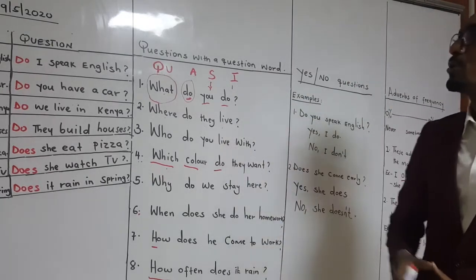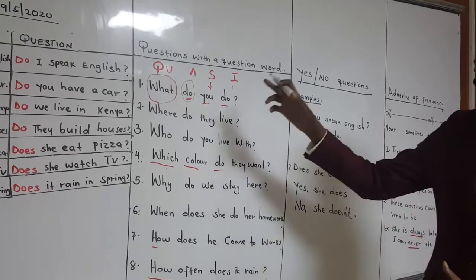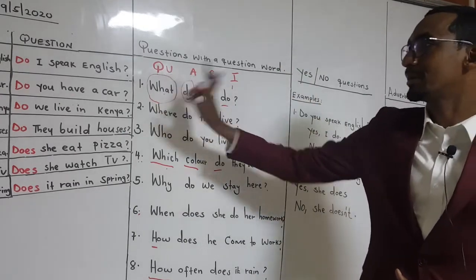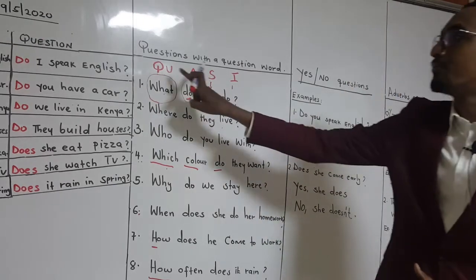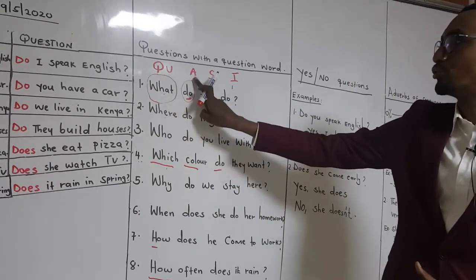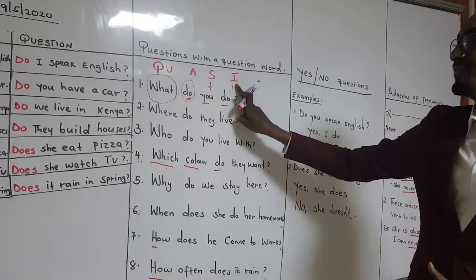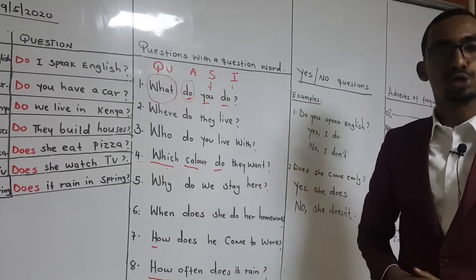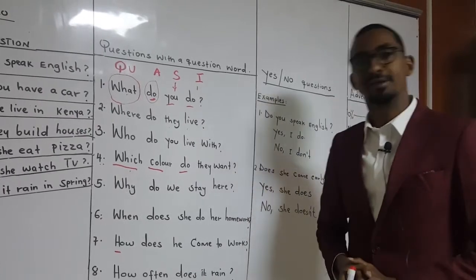So we have now questions with a question word. I want you to master this. Waxaan rabaa inaad maskaxda ku qabatiin formulahan: question word, auxiliary, subject and infinitive, and then it will be very easy for you to form the question with a question word.